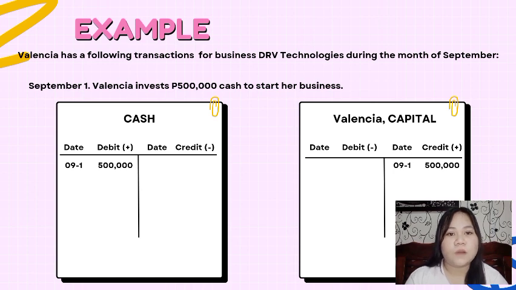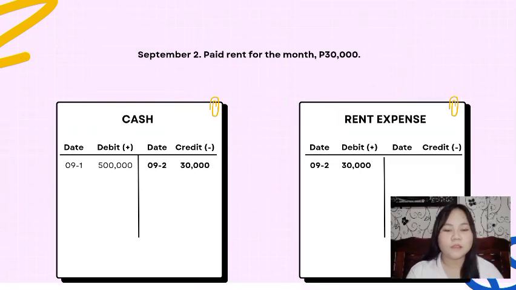So, nag-invest daw ng cash si Valencia to start her business. So, i-record natin ang 500,000 pesos sa cash and Valencia capital. Debit in cash dahil nadagdagan yung cash natin, and credit in Valencia capital dahil nadagdagan din ang capital ng business natin. September 2, paid rent for the month 30,000 pesos. Nagbayad tayo ng rent for the month. So, i-record natin siya sa cash and rent expense.